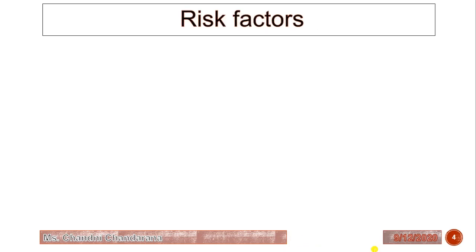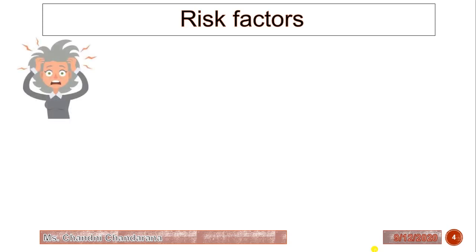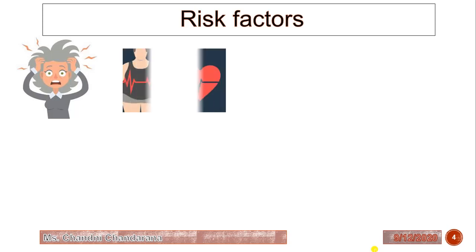Now what are the risk factors for hypertension? Generally the causes of hypertension are not known, but we can name some risk factors. Stress is the major risk factor. Obesity is the second factor.